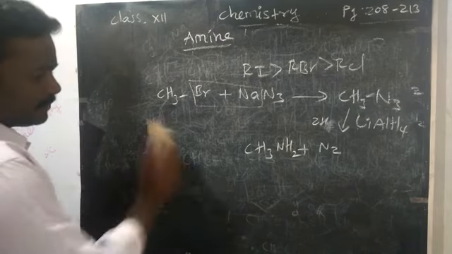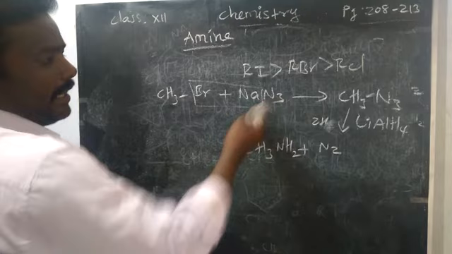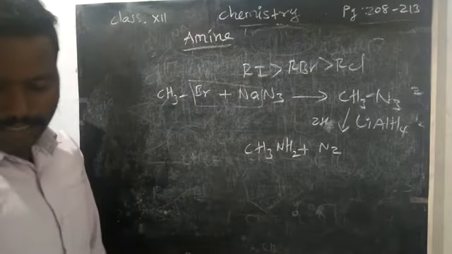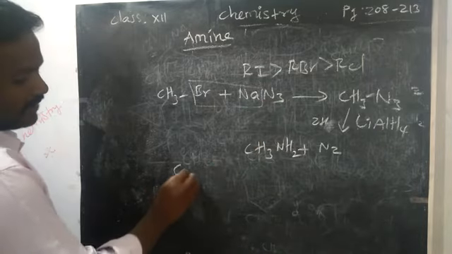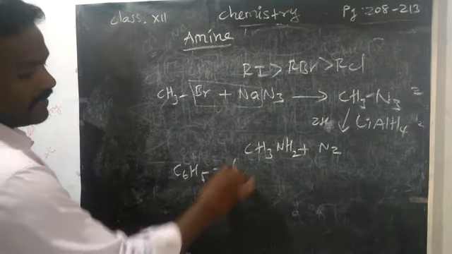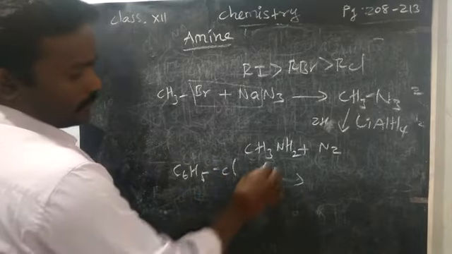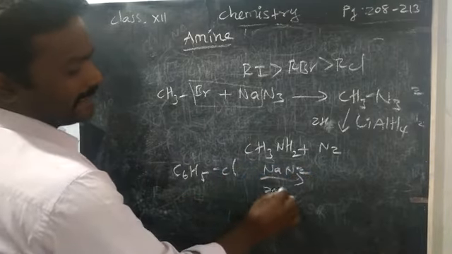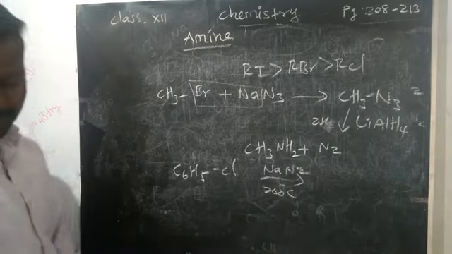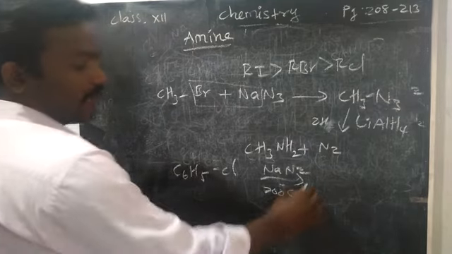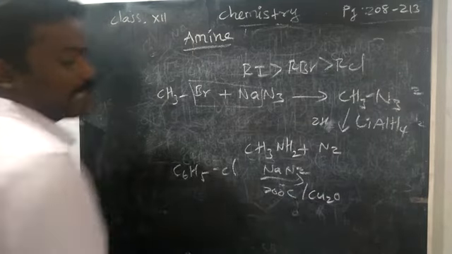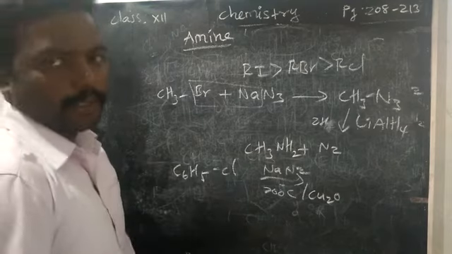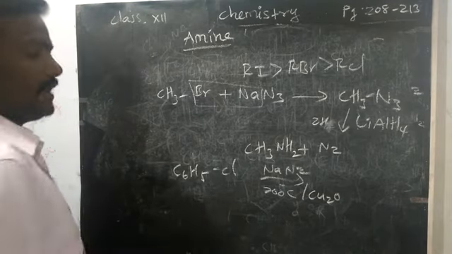Next, the same reagent, sodium azide. If you take chlorobenzene, C6H5Cl, but here sodium azide with a 200 degrees Celsius temperature, that additional condition we have to use along with cuprous oxide. So this additional condition you have to remember based on the reaction.